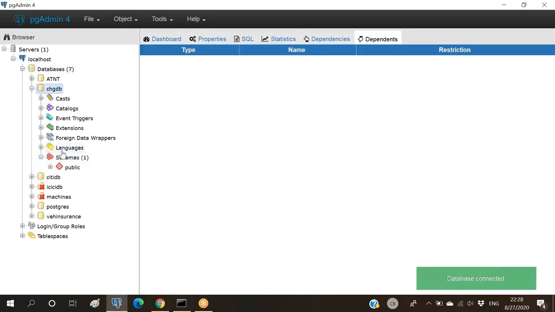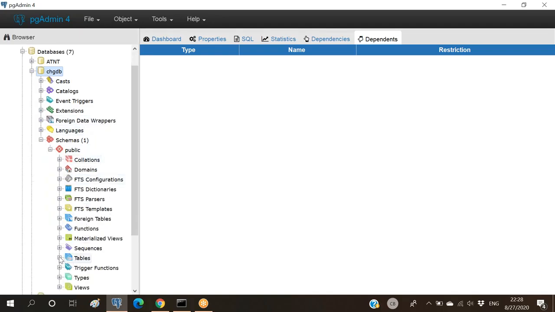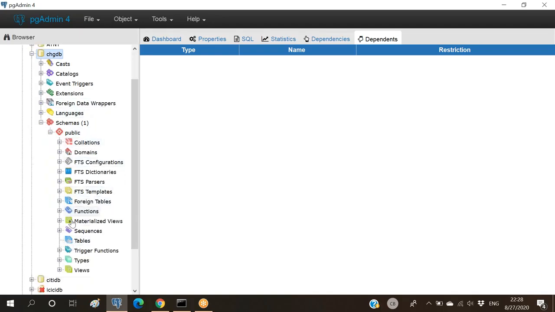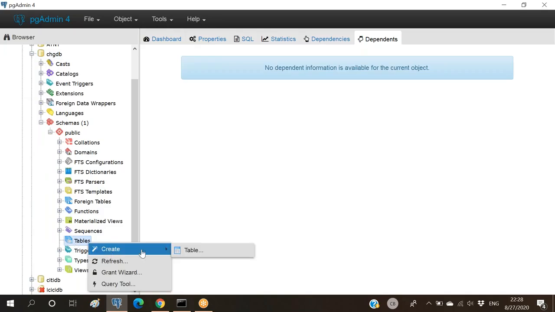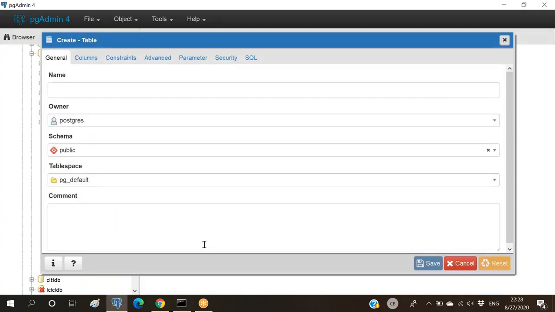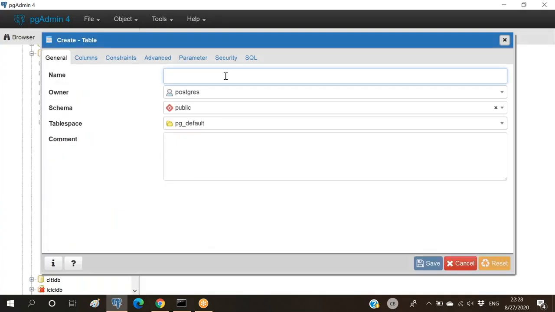Under schemas, one public schema will be created, and here we have to add one table. By default, there will not be any tables here. So I'm trying to add one new table. I'm giving something like customer details. So the table name here is customer details, let us say, or we can go with policy details also. That's up to you.